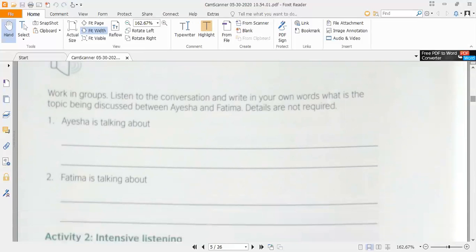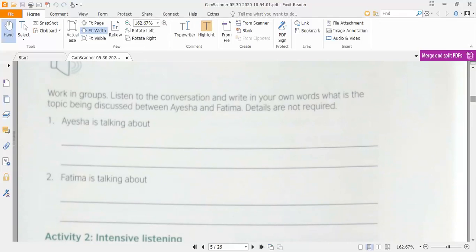Here we are given two tasks. In these two tasks, it is asked that you are supposed to give a topic to the dialogues, or a topic to the talking of Aisha and Fatma. What actually are the dialogues of Aisha representing here? What should be the title for the dialogues of Aisha?